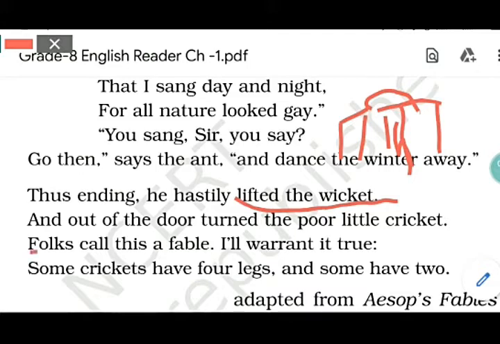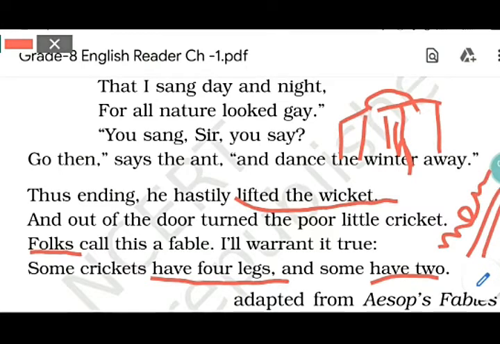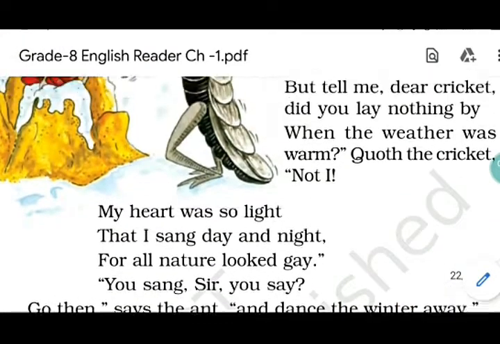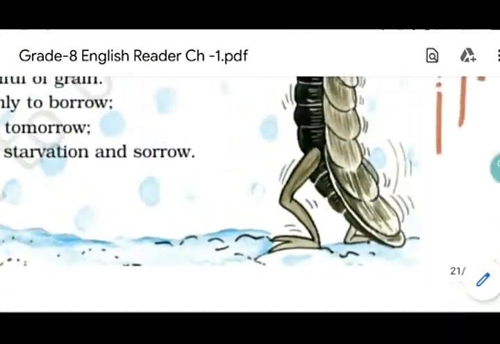Folks tell. Now folks here means the people. Here there are two things you need to understand. Some have four legs and some have two. Who has two? Men. We are talking about men here because it is a moral for the people.